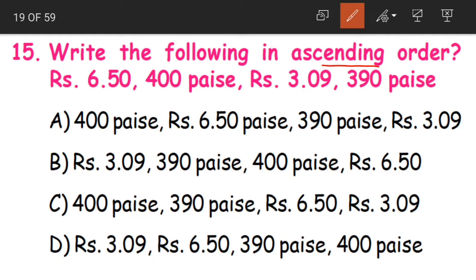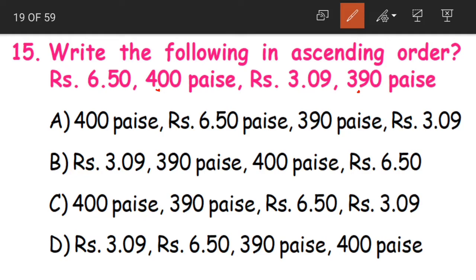What is ascending order? Ascending order means writing them from the smallest to the largest one. Now if you look at the question here, we are having 6 rupee 50 paise, 400 paise, 3 rupee 9 paise and 390 paise. It is better if you convert all into either rupees or you convert all into paise, children. Converting into rupees is easier, right? We have to just put a decimal point before two numbers, after two numbers from the right.